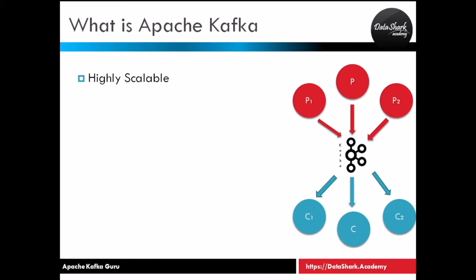And you can add as many consumers and producers in your cluster as you want. It is highly scalable. It can handle thousands of producers and thousands of consumers. Okay? So it's one of the key features of Kafka cluster. And each of the producers will be reading from one data source and sending the data to the cluster. And from there, one or more consumers may be reading those data.